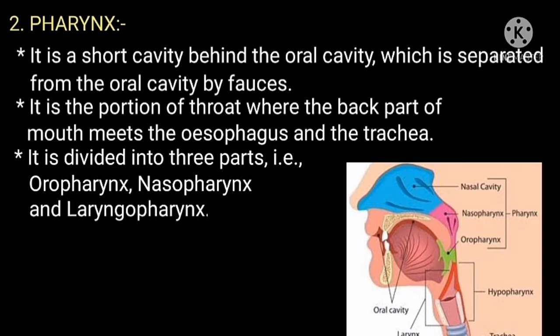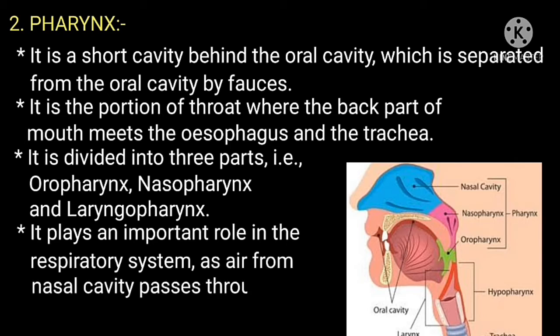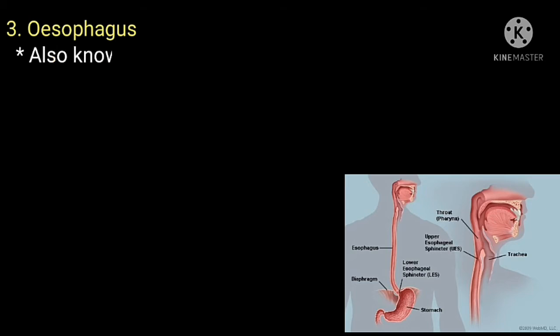Laryngopharynx is the most caudal portion of pharynx and is a crucial connection point through which food, water, and air pass. It refers to the point at which the pharynx divides anteriorly into the larynx and posteriorly into the esophagus. Pharynx plays an important role in the respiratory system as air from nasal cavity passes through the pharynx on its way to the lungs.